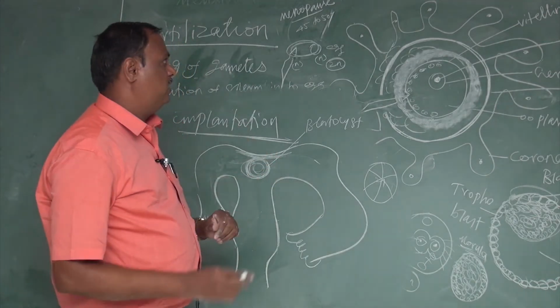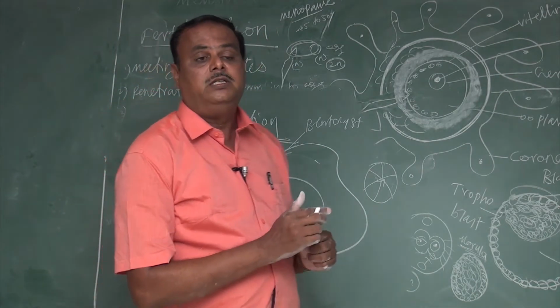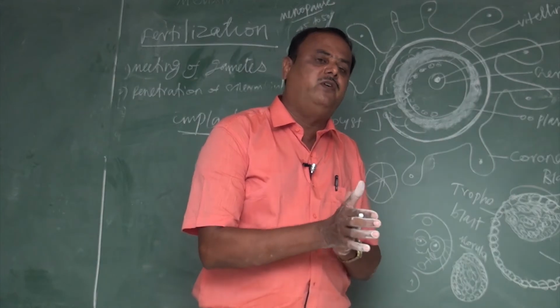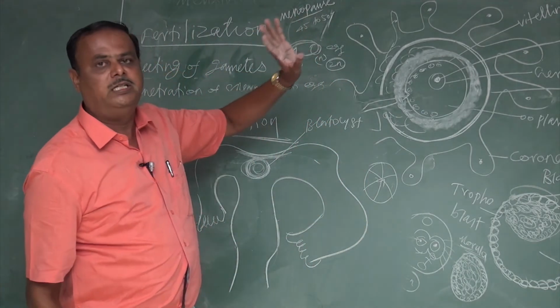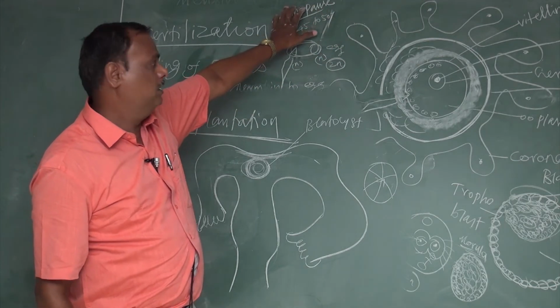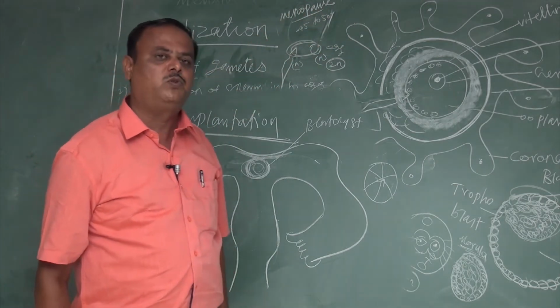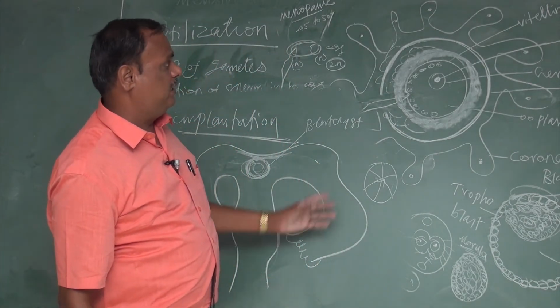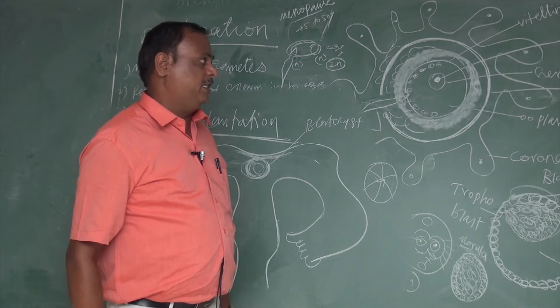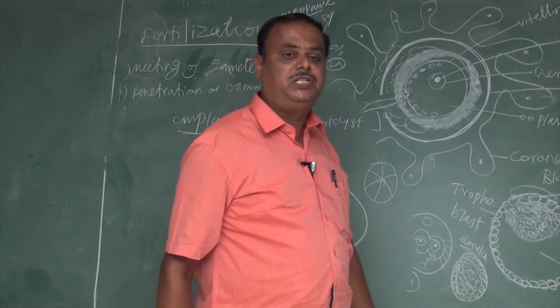Next, what is menopause? Menopause means that in an adult woman after the age of 45 to 50, the reproductive capacity is completely arrested. No pregnancy, no menstrual cycle, and secretion of hormones stops completely. That is called menopause. Next, we study what is fertilization and what mechanisms are involved in fertilization.